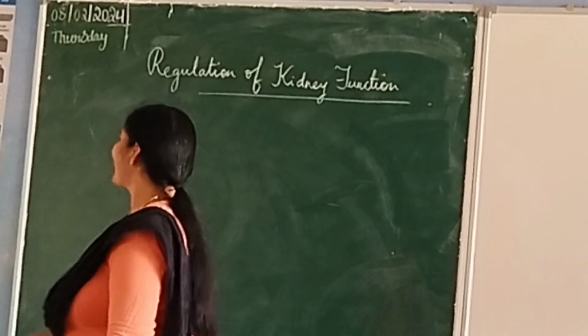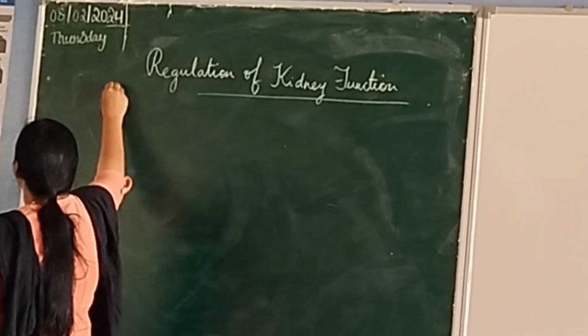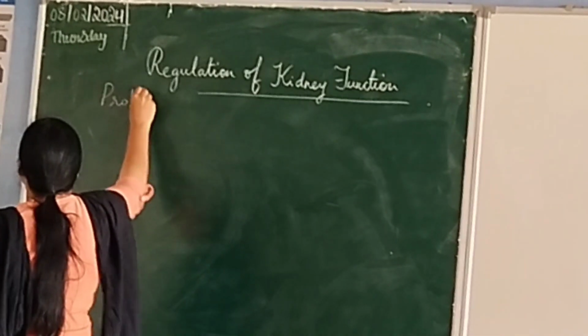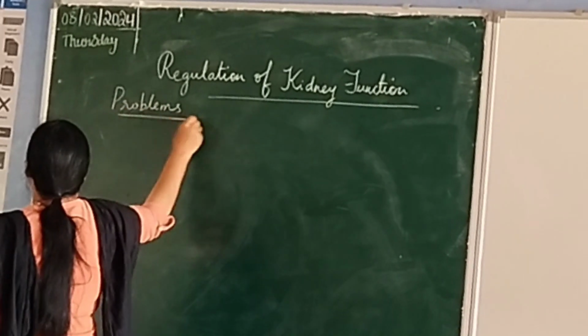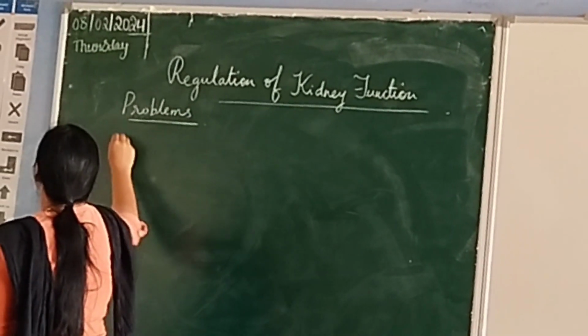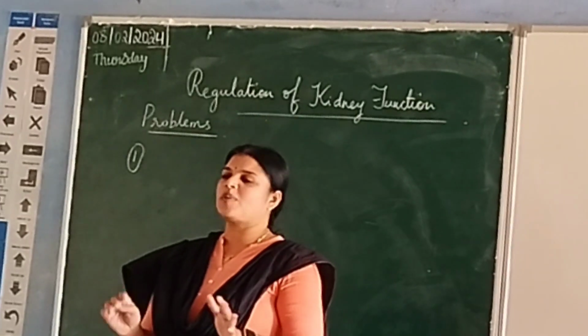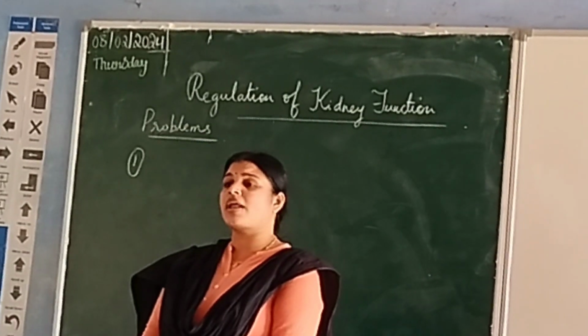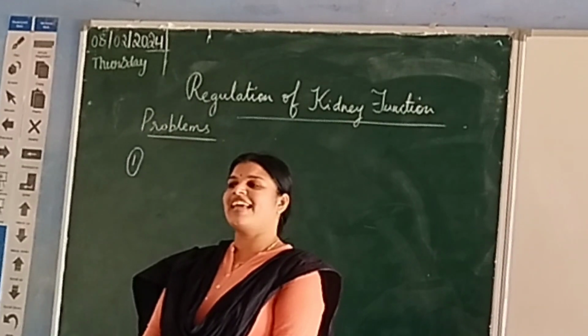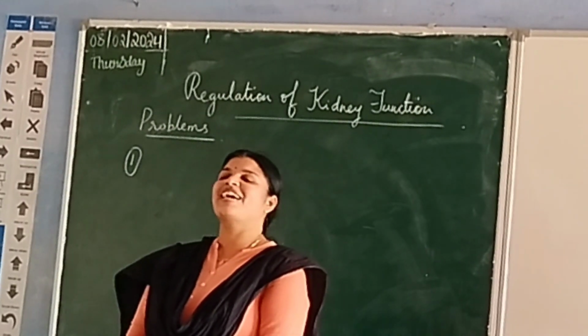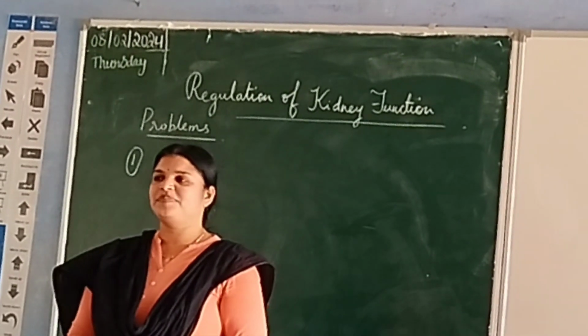Think. It's a problem, but vasopressin or antidiuretic hormone could solve that.